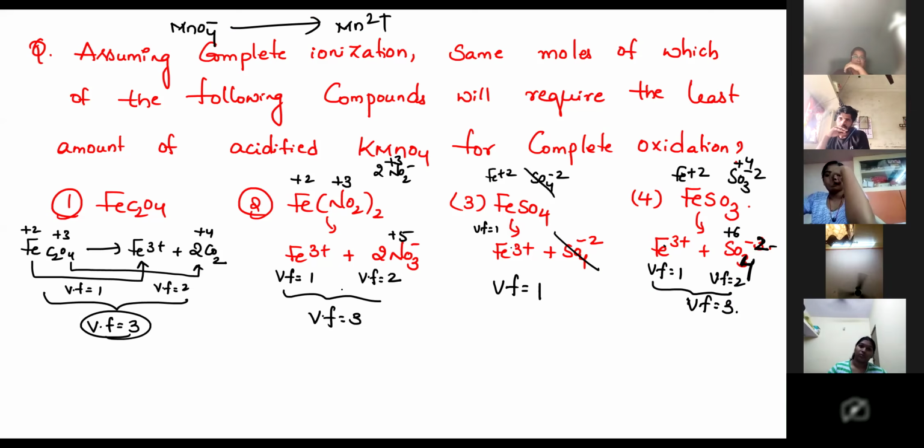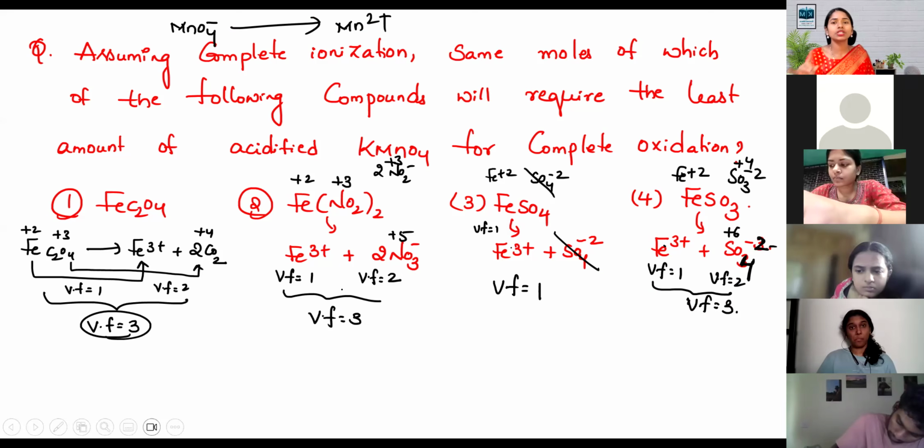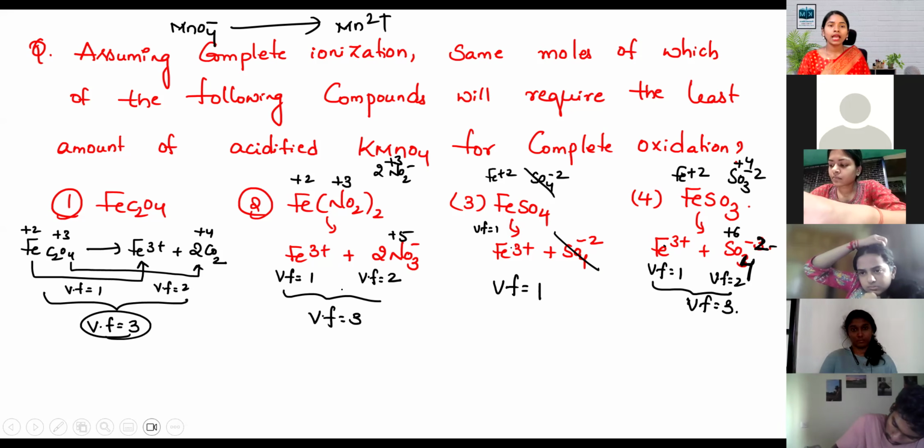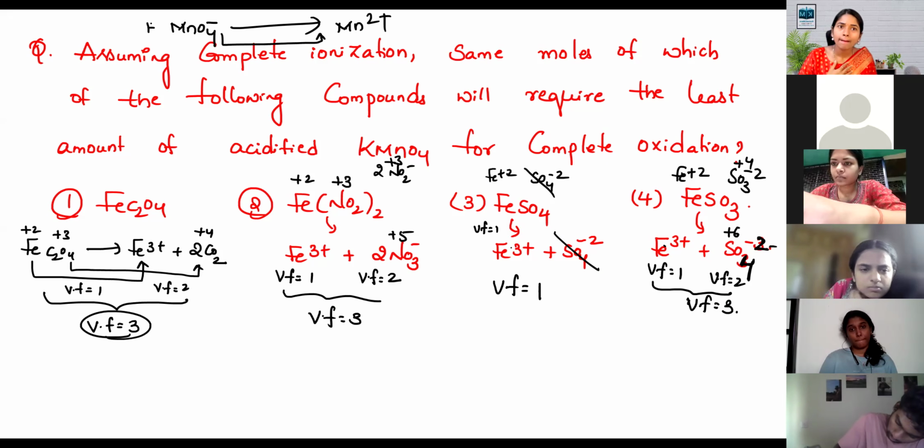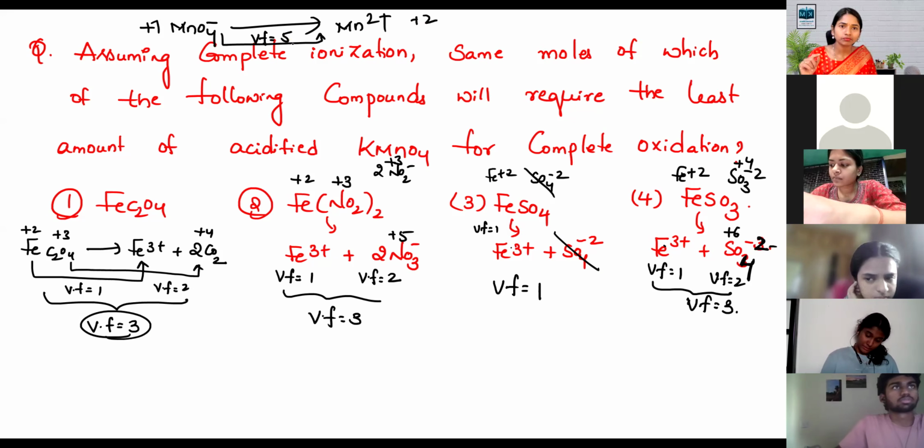In a neutral and alkaline medium, it changes into MnO2. In strongly alkaline medium, it changes into MnO4 2-. Now, in acidic medium, it changes to Mn2+. What is the change in oxidation state? +7 to +2, so the valency factor is 5.